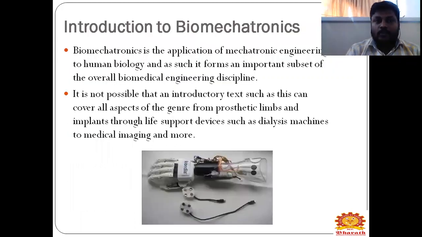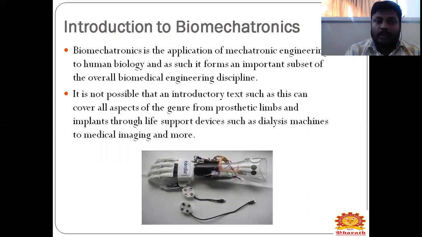Introduction to Biomechatronics. What is biomechatronics? Biomechatronics is the application of mechatronics engineering to human biology, and it forms an important subset of the overall biomedical engineering discipline.